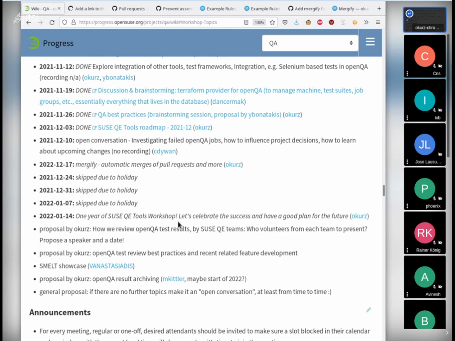So we will do that celebration and review of 1 year of the SUSE QE Tools Workshop, and have a good plan for the future. This will be a discussion about the workshop itself, about the concept, about the content, how to move forward, whether you should decide to cancel the endeavor completely, switch to a different schedule, cover different topics, or how to continue. Okay?